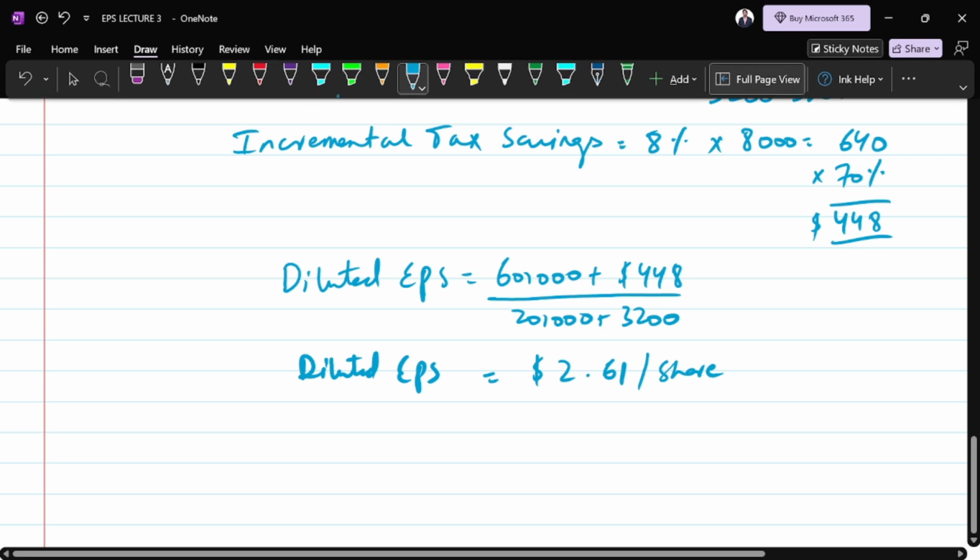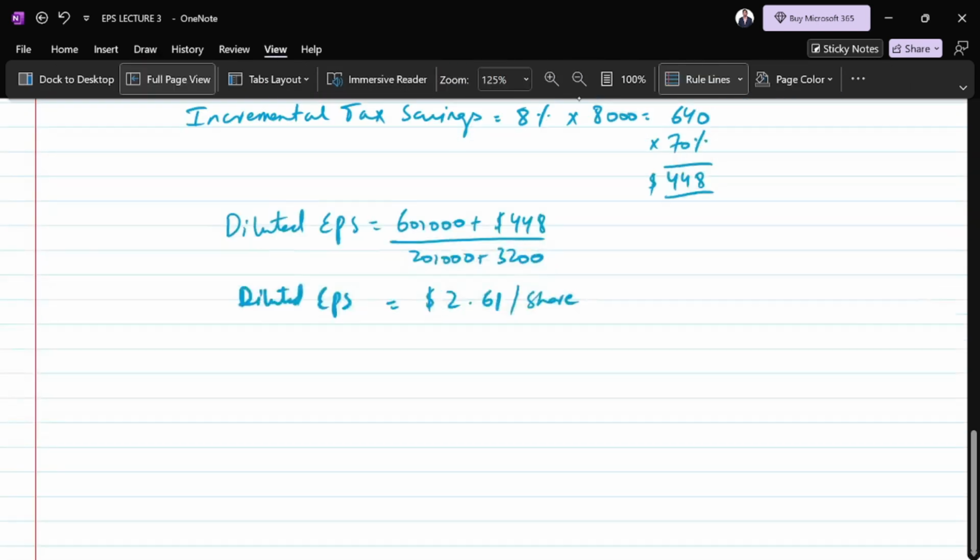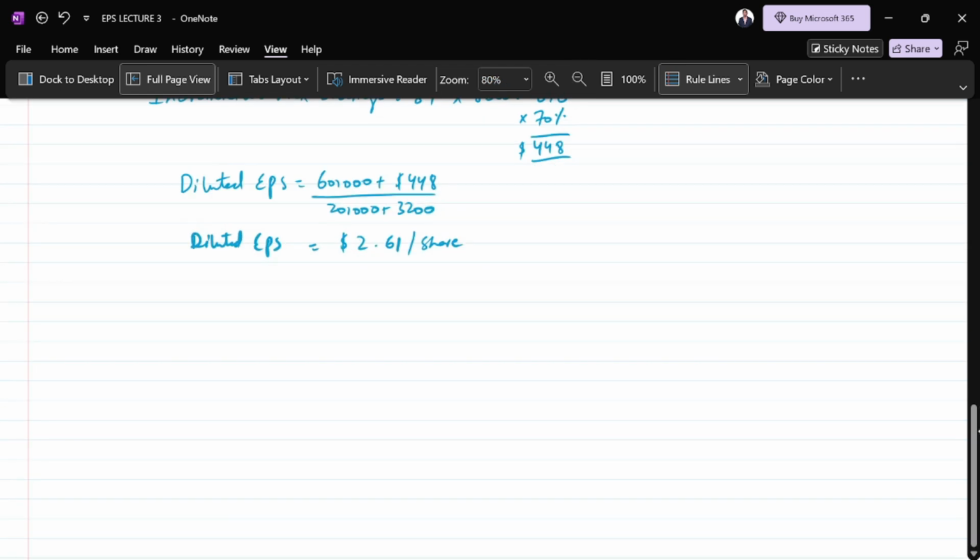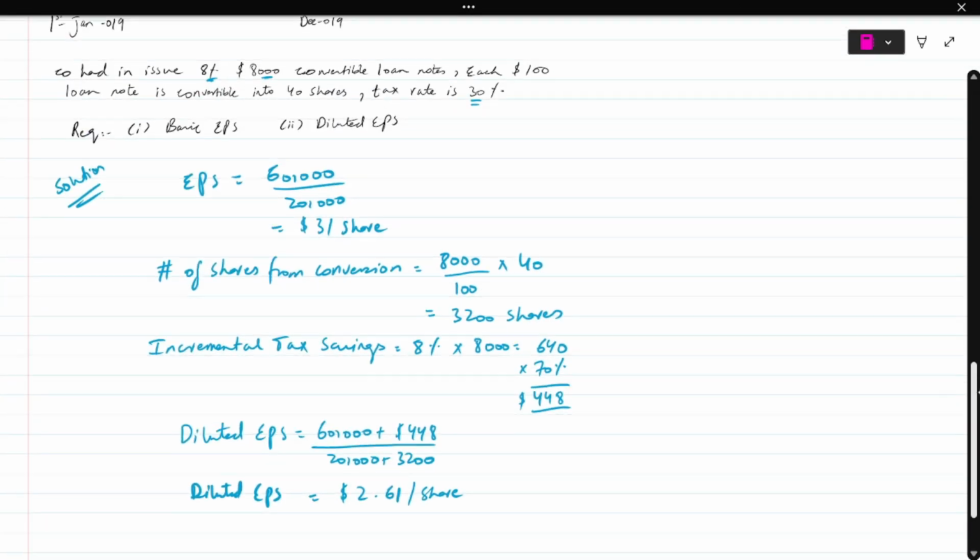Again, this is something which has not happened so far, but we are just calculating it right now to see what will happen to our EPS if this happens. It's going to fall to 2.61. You're just noting these things now because of the prudence concept. This is the whole idea behind it that we discussed before.